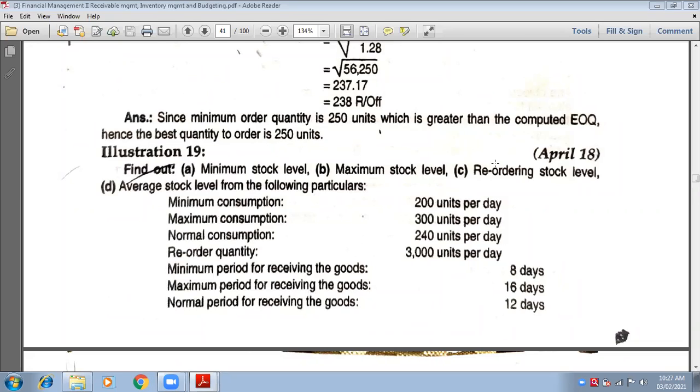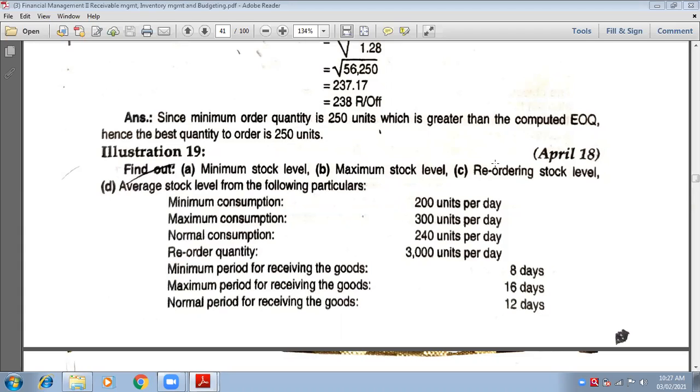Yes, 16 days, ma'am. 16 days. Very good. 4,800 units. Very good. 4,800 units. So this is my reorder level.